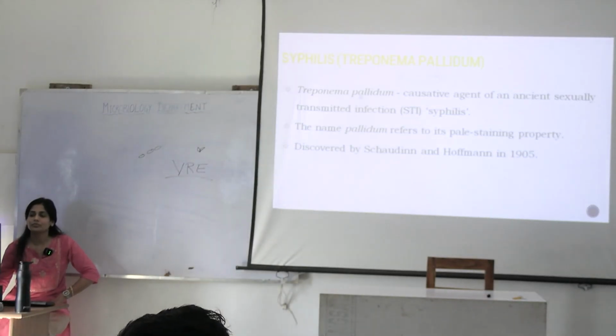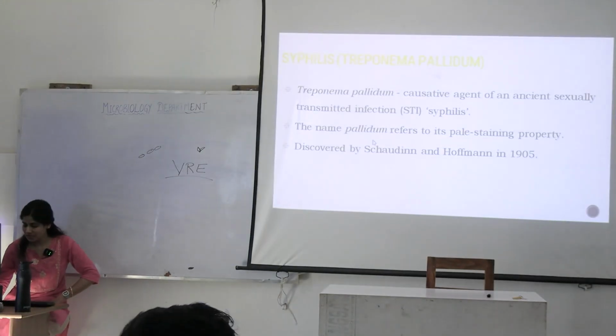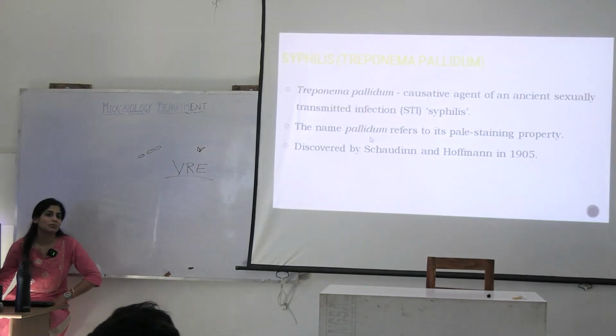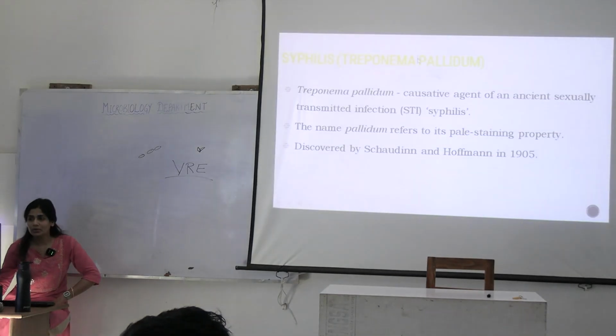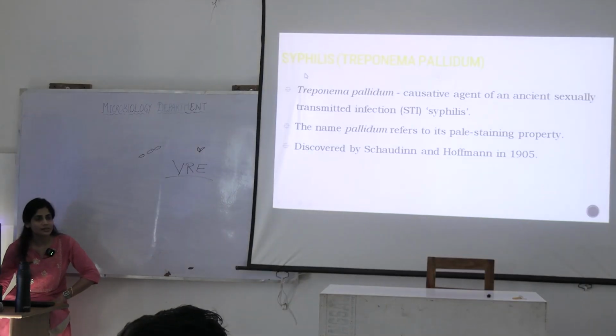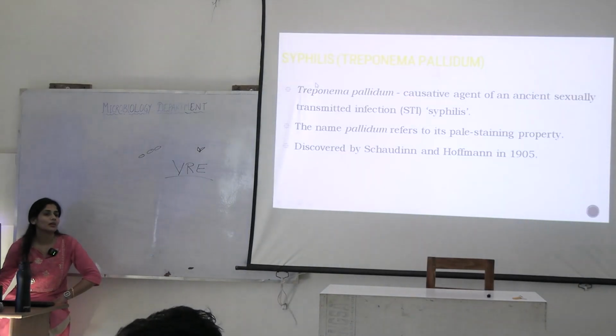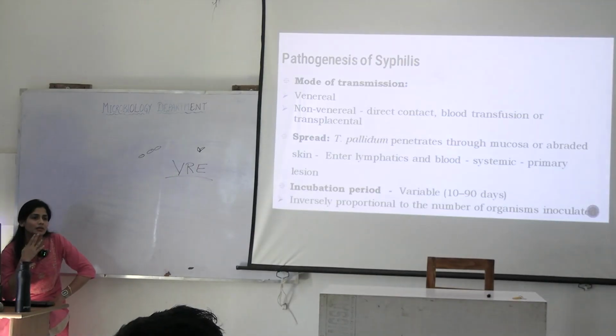Pallidum name from this refers to what? Pale staining. What kind of staining do you require to stain Treponema pallidum? Yeah, so they belong to which? They belong to spirochetes. They are spirally coiled bacteria, right? They can easily break the barrier and readily invade your skin.